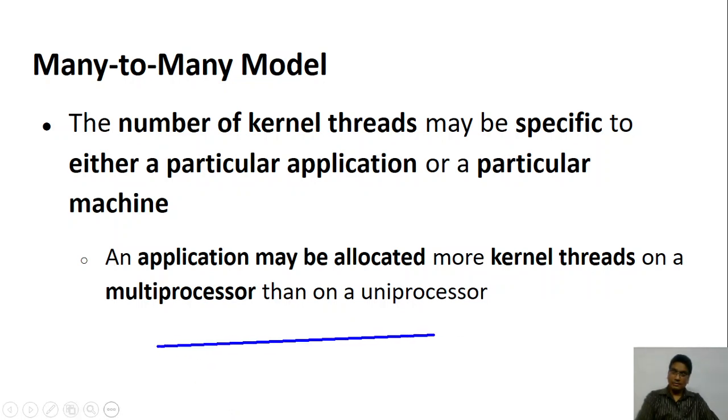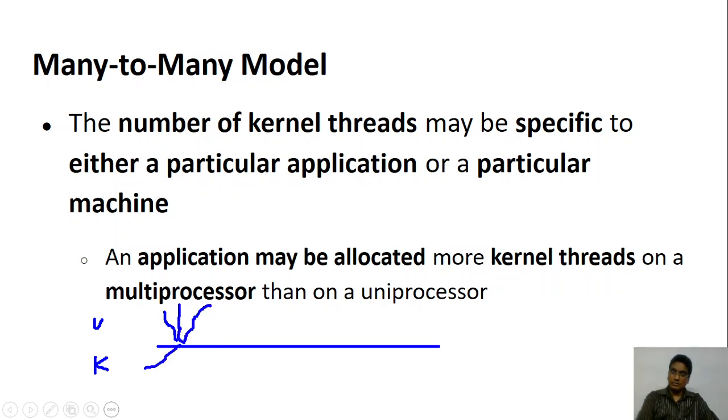Again, this top side is user, bottom side is kernel. If you have many threads which are connected to many kernel threads, now these kernel threads can in turn run on different CPUs, or different microprocessors.